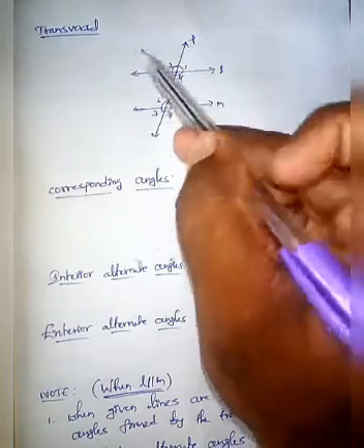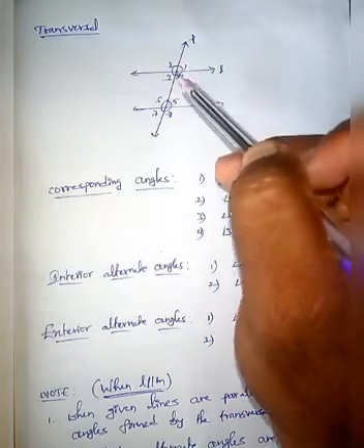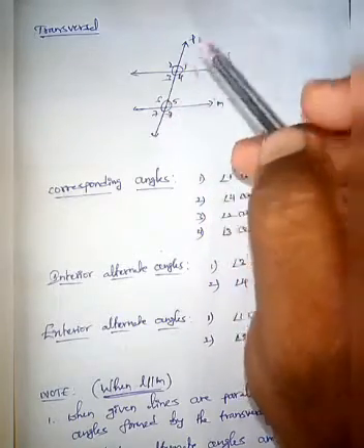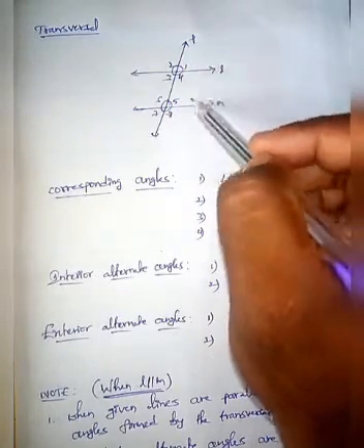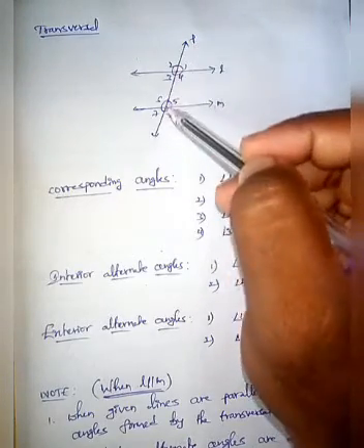This type of line is called a transversal line. If two or more lines are intersected by another line at distinct points, then the line is said to be a transversal. So here L and M are intersected by another line P at different points. That's why P is called a transversal line.